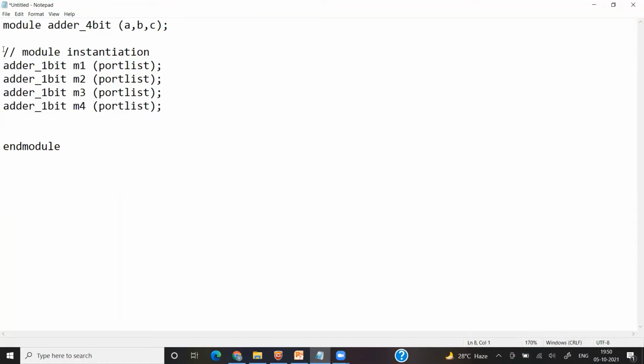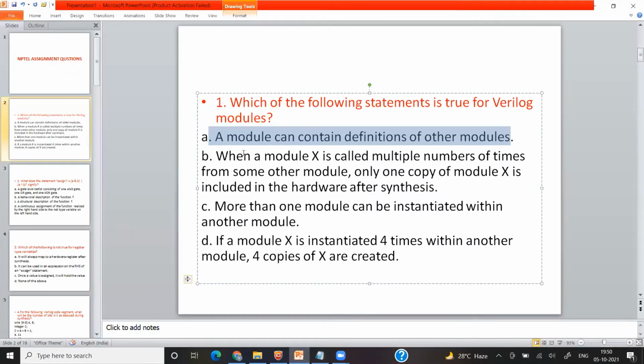But I cannot write any other module's definition here, just like inside a function or a task, we call some other task or function. That is also not acceptable in Verilog. So this option is wrong. Option B says, when a module X is called multiple times from some other module, only one copy of module X is included in the hardware after synthesis. First of all, in Verilog we don't have any concept of module calling. We just use module instantiation. So option B is also wrong.